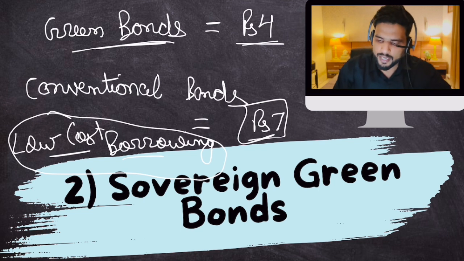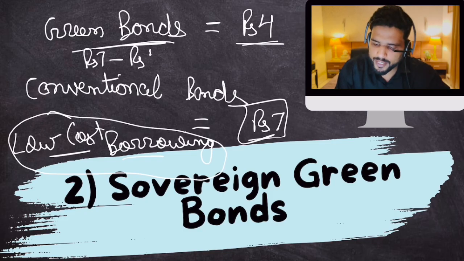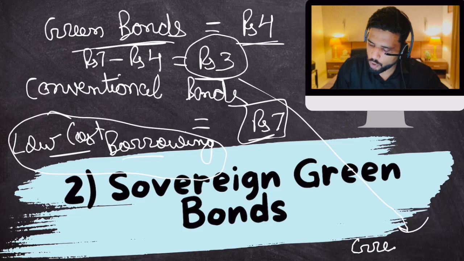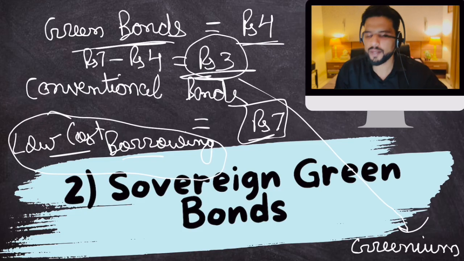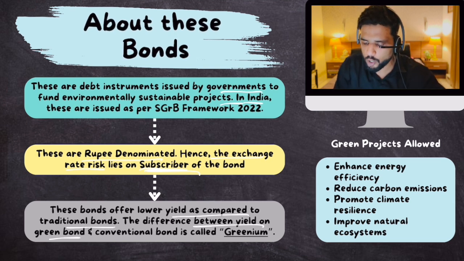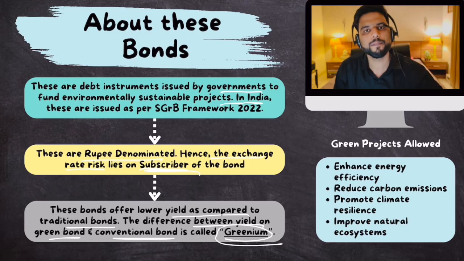Okay. Now the difference between yield on conventional bonds and yield on green bonds is known as greenium or green premium. Greenium or green premium. Okay, just remember this. The difference between the yields of normal bonds and green bonds is known as greenium or green premium, right? So these bonds offer low yield as compared to traditional bonds. The difference between yield on green bond and conventional bond is called greenium.